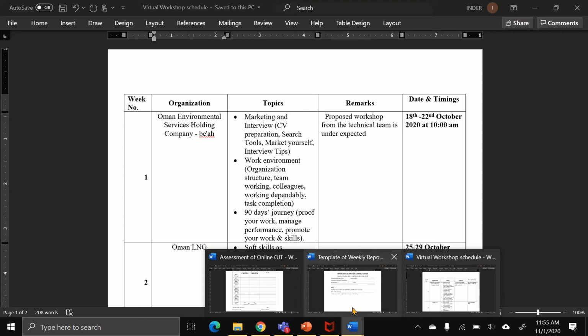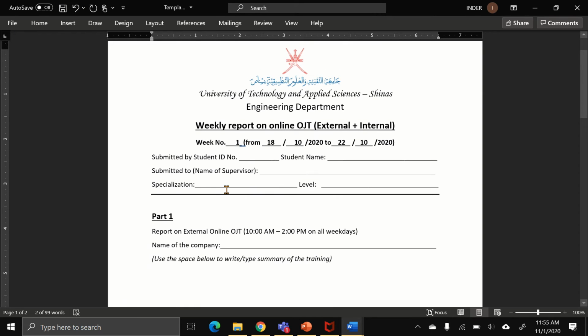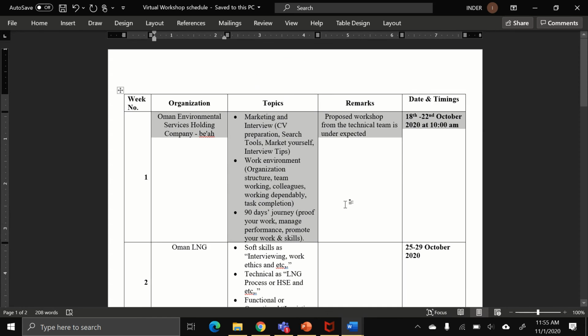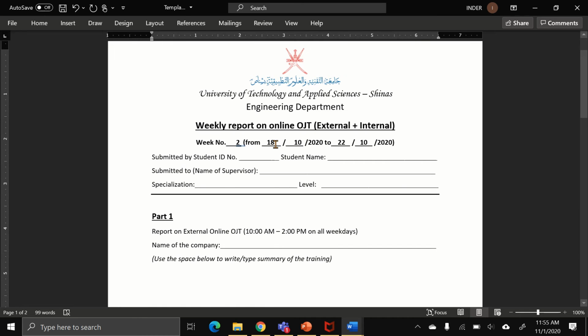Now for week 2. For week 2, here you have to write week 2, and this is week number 2. For week number 2, come here. This is 25 to 29 October. So this you have to write.